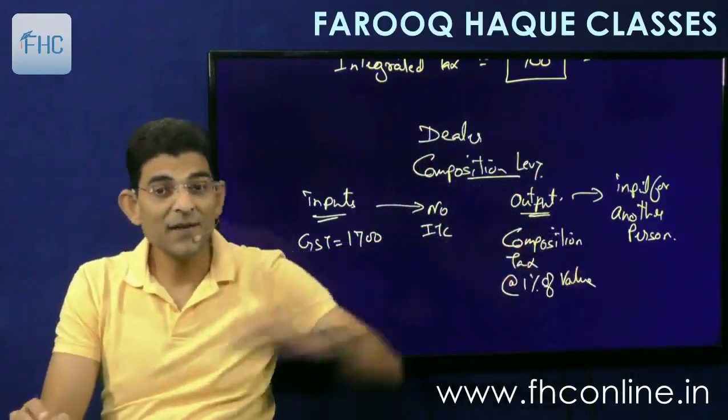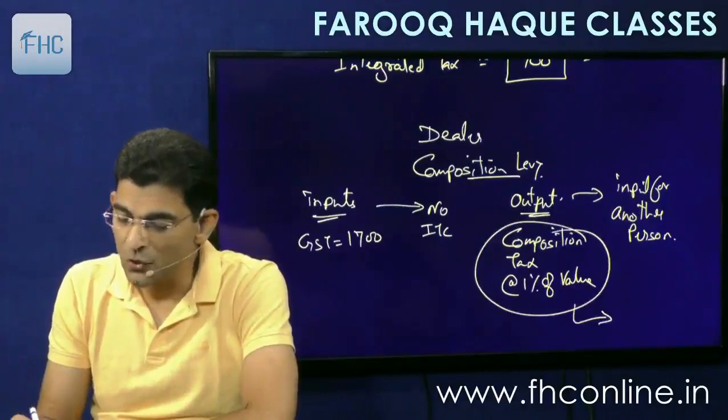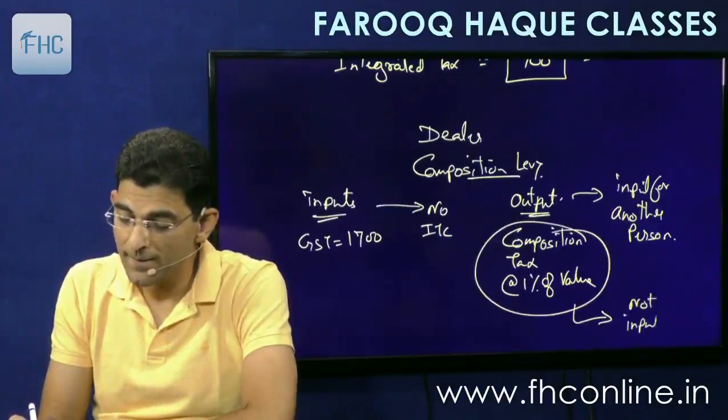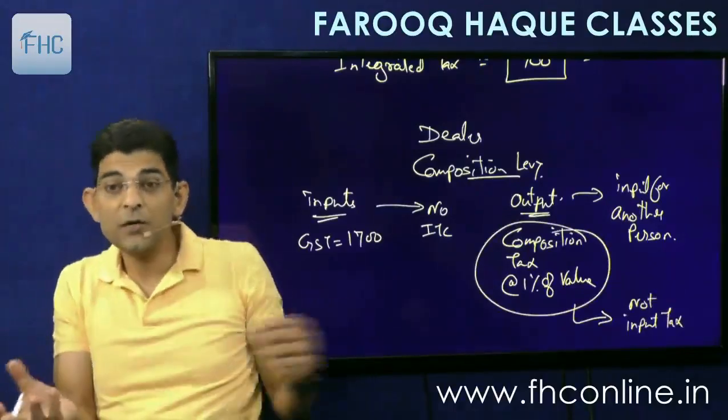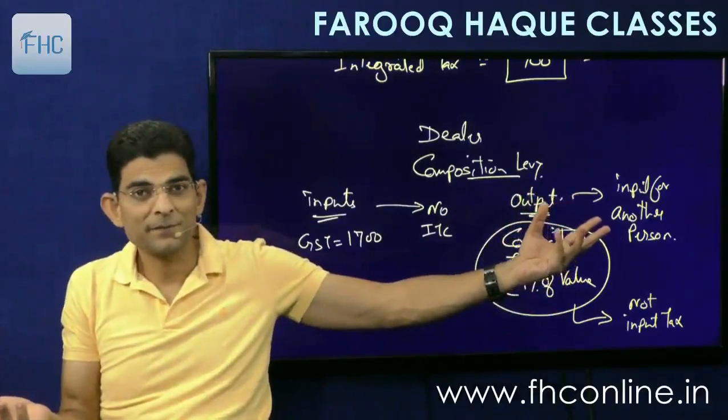Will he get the credit? No, because this composition tax is not considered as input tax. So if it is not an input tax, there is no question of allowing credit.